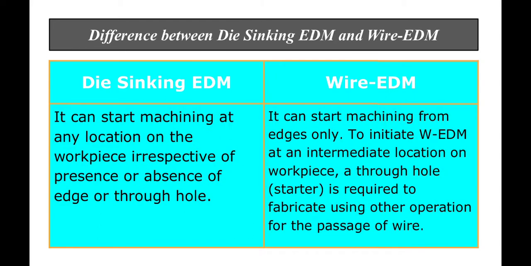Die sinking EDM can start machining at any location on the workpiece irrespective of the presence or absence of edges or through holes. But wire EDM can start machining from edges only. To initiate the wire EDM process at an intermediate location on the workpiece, a through hole, that is a starter hole, is required to be fabricated using another operation for the passage of wire. So this is a limitation of this process.